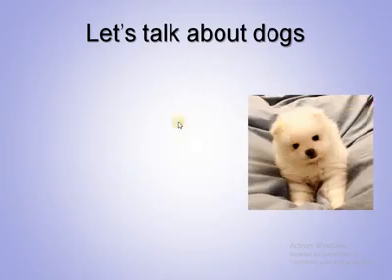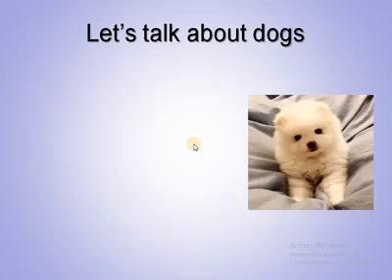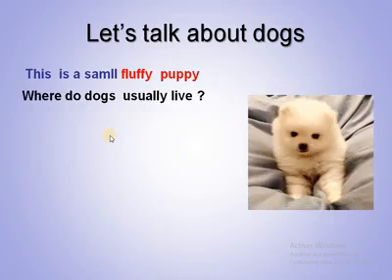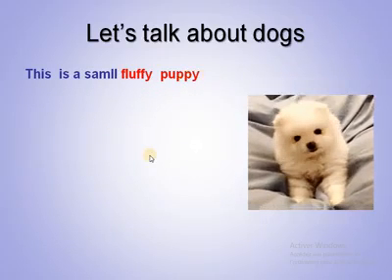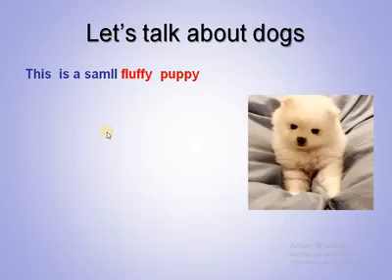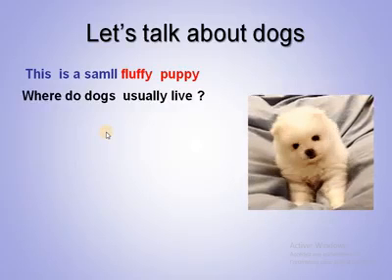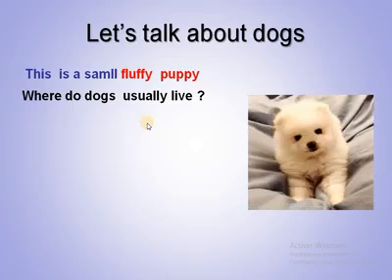So have a look at this small cute pet. So this is a small fluffy puppy. A puppy, that means a small dog, and it's fluffy. Okay, yeah, it's cute. So where do dogs usually live? Where do they live?